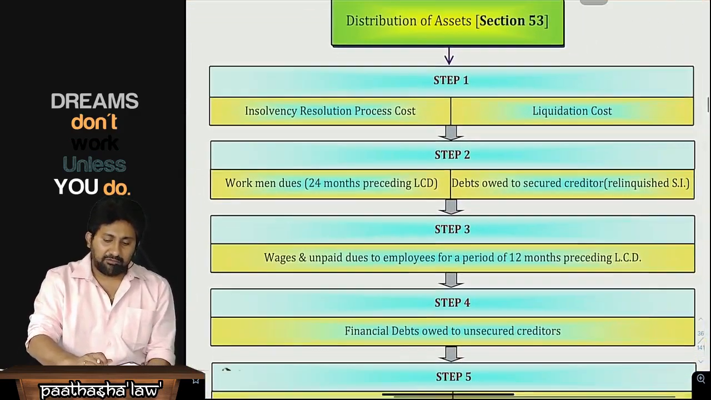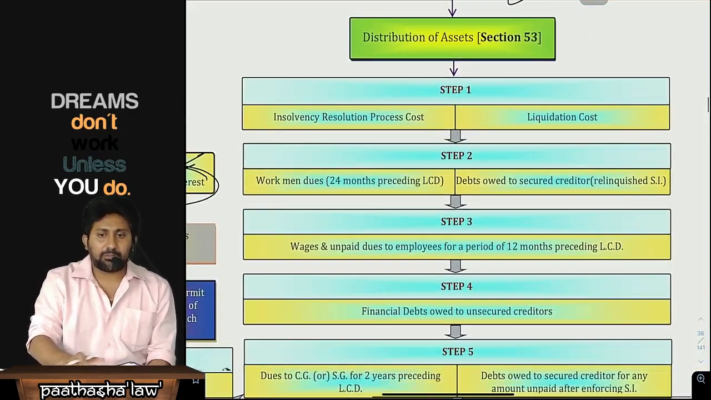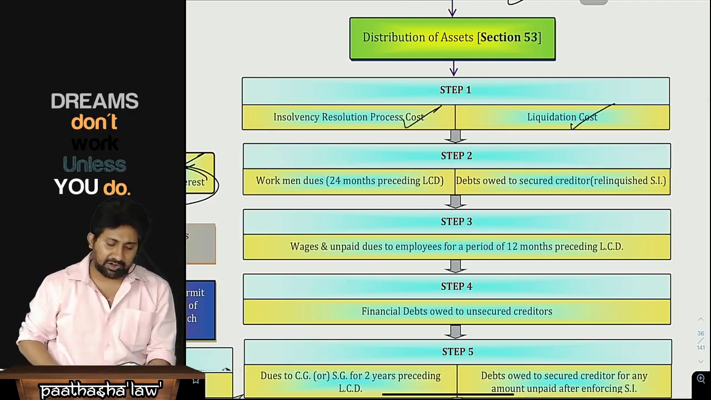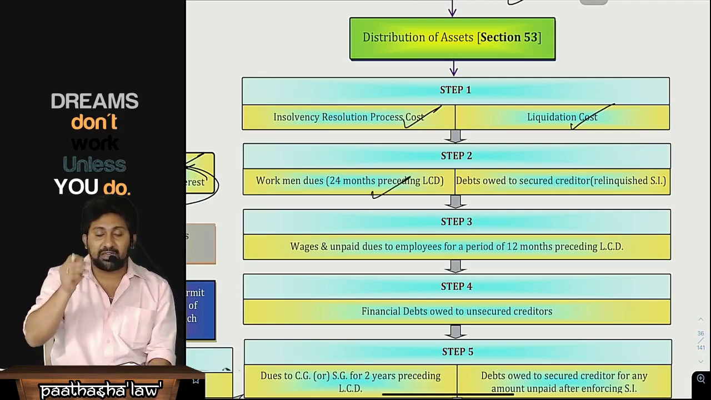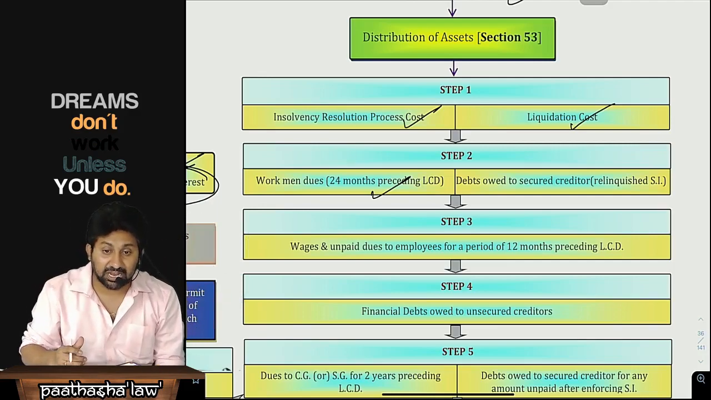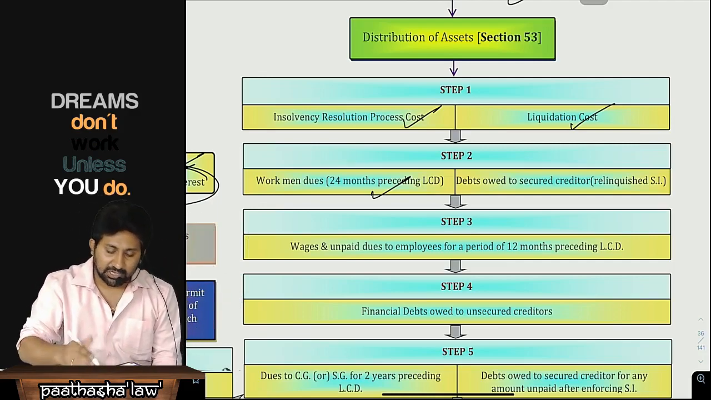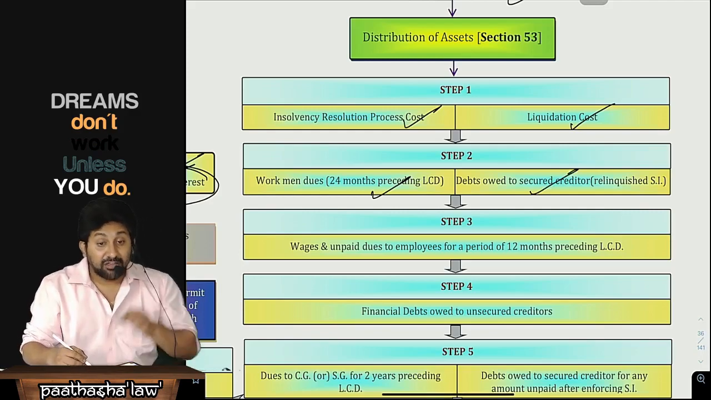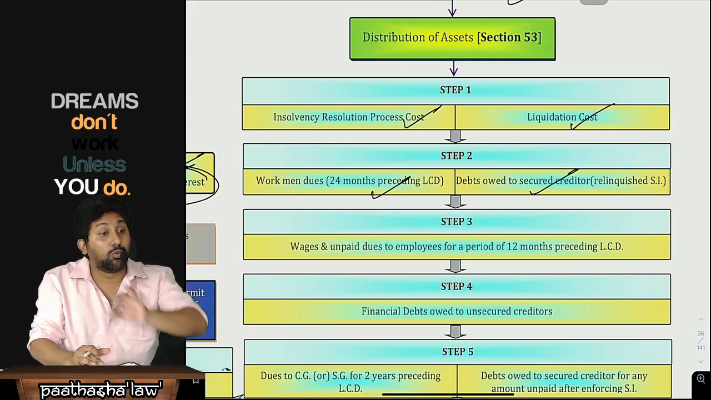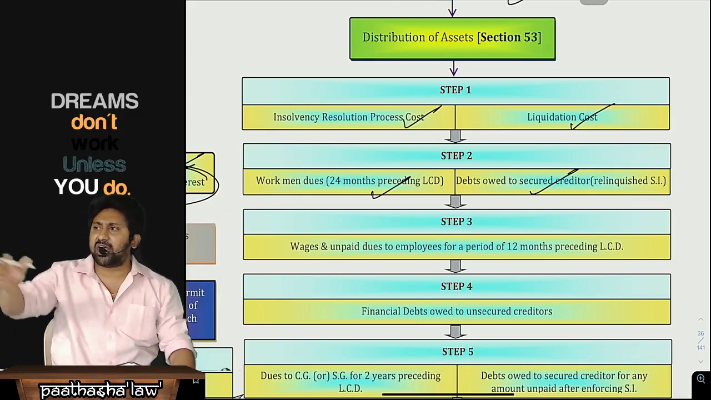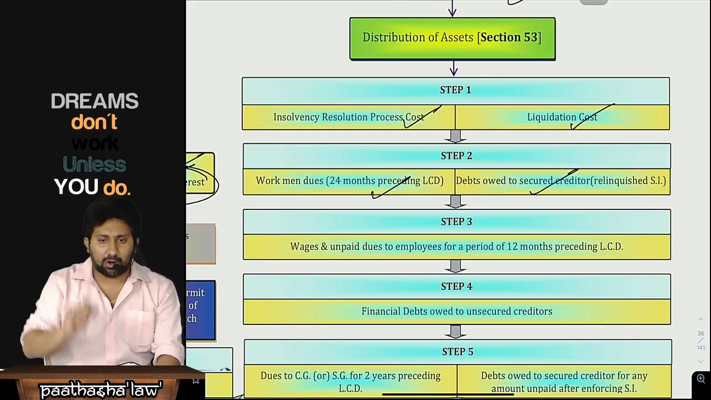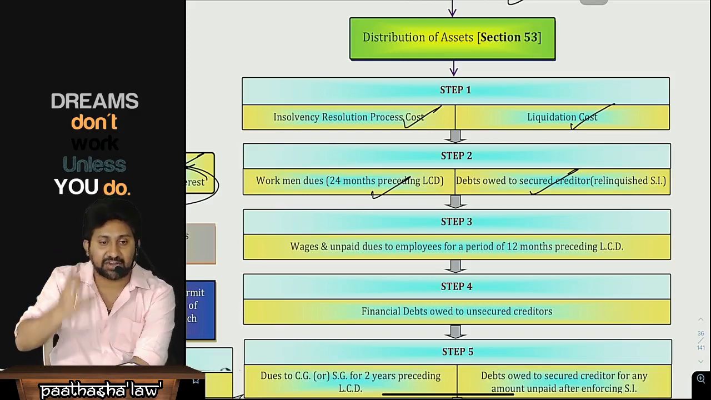Okay, next. Whenever assets are sold, money will come. From that, what is the sequence of payment? First, we will pay insolvency process cost and liquidation cost. Workmen dues are there: PF, gratuity, their salaries, their wages, etc. for the 24 months prior to the liquidation commencement date; first make their payments. After that, the debts owed to the secured creditor. Which kind of secured creditor do we pay? We pay the secured creditor who gave up their security interest. That means they said, that asset is kept as security, I don't want that, mix it with all the other assets and pay me in order. First preference is given to them because of the great sacrifice they have made.